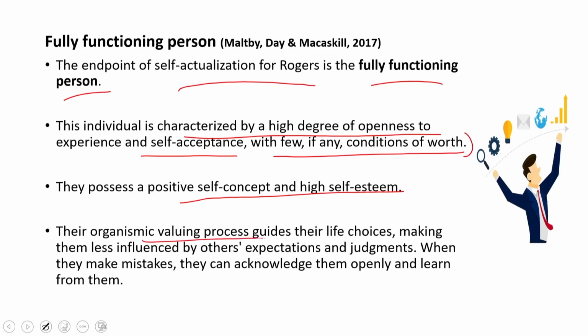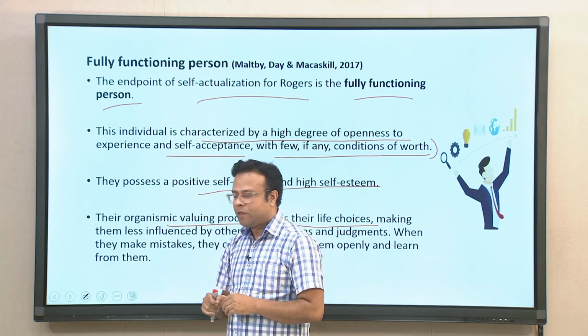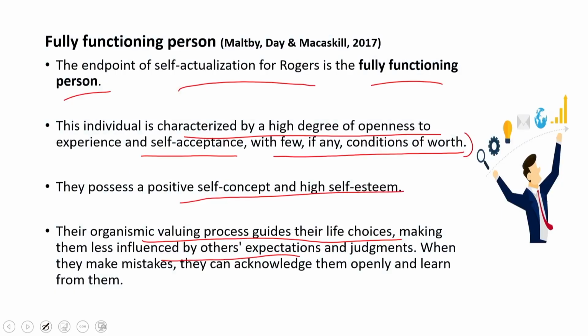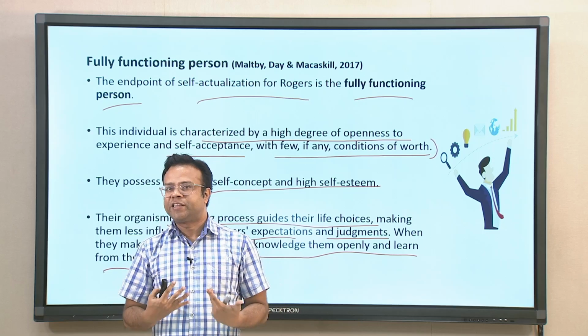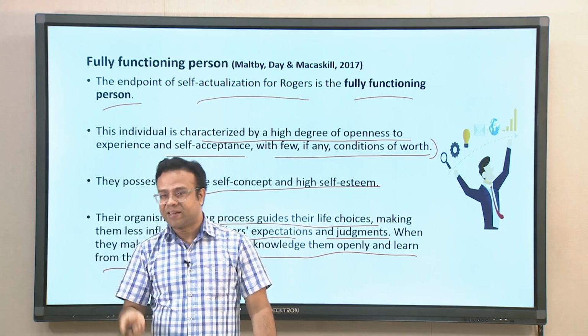Their organismic valuing process guides their life choices. So, they will be in touch with the actualizing tendency and their organismic valuing process will guide them, making them less influenced by others' expectations. They will do what they love to do, and they will be less influenced by judgments and expectations of others. When they make mistakes, they can acknowledge them openly and learn from them. They will not be defensive, justifying themselves all the time. If they did something wrong, they will accept it. So, they will be less defensive.